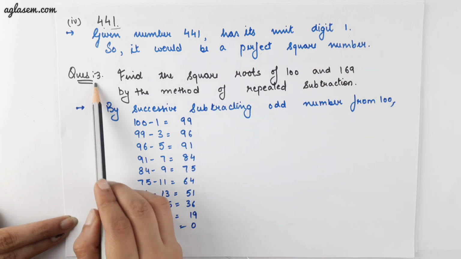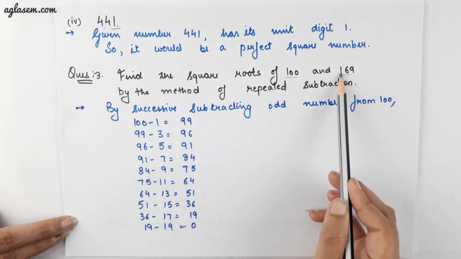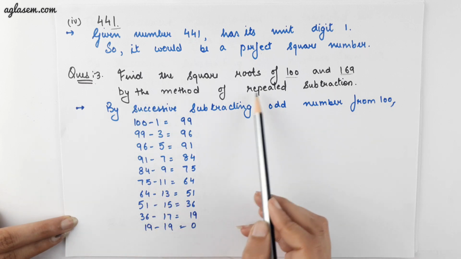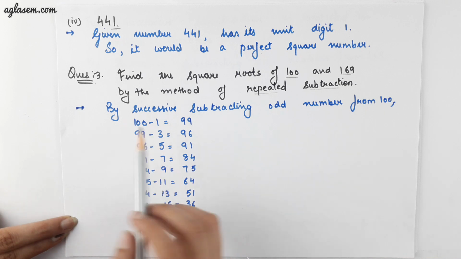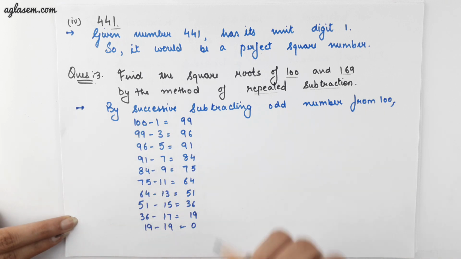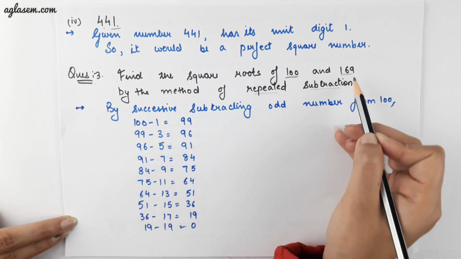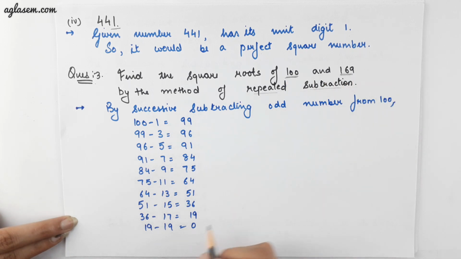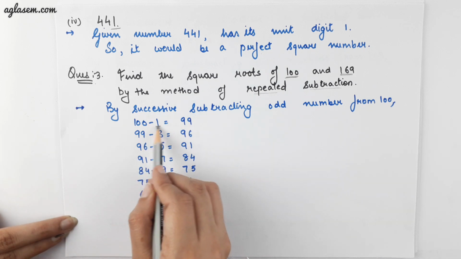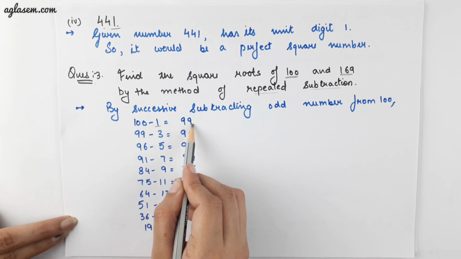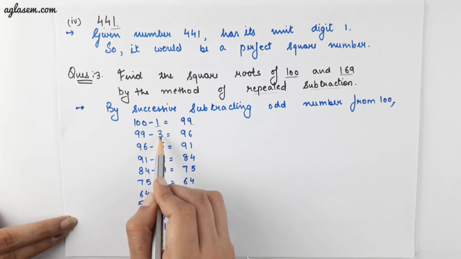Coming to question number 3, we have to find the square roots of 100 and 169 using the method of repeated subtraction. So, in this method, what we use? We subtract odd numbers from the given number, that is 100 and 169, till the time we get 0. So first odd number is 1, therefore 100 minus 1 is 99. Now we will subtract the next odd number, 3, from 99.